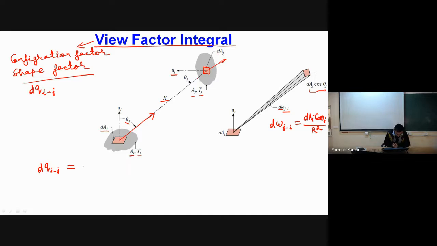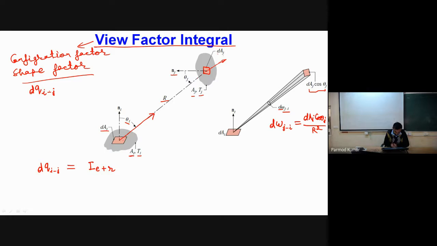So dq I to j will be equal to the intensity of emitted plus reflected radiation, because the radiation energy leaving the surface is the sum of emitted plus reflected radiation.